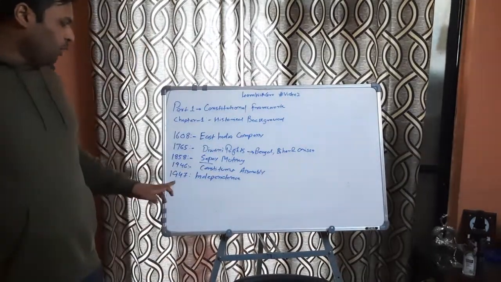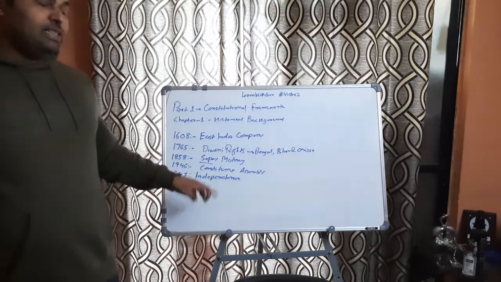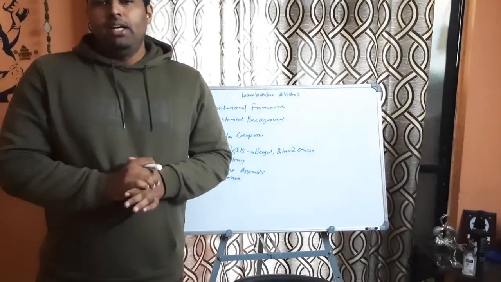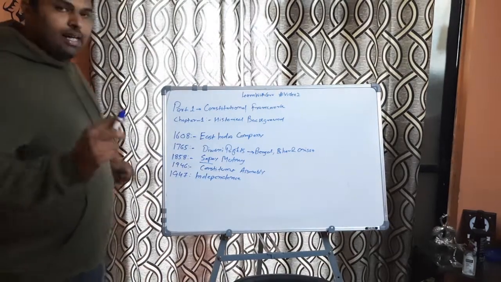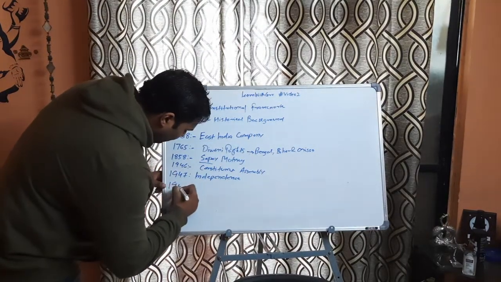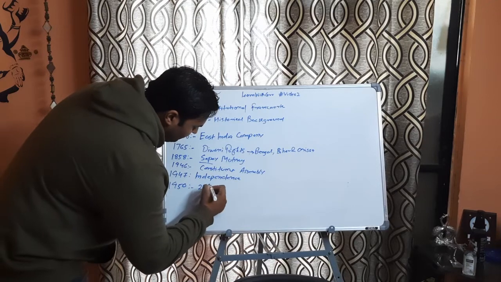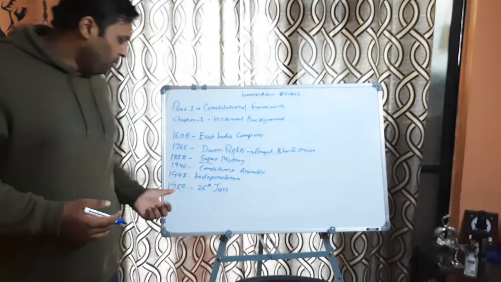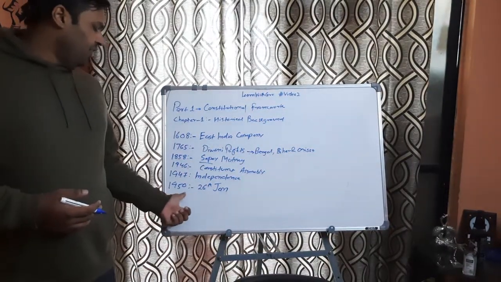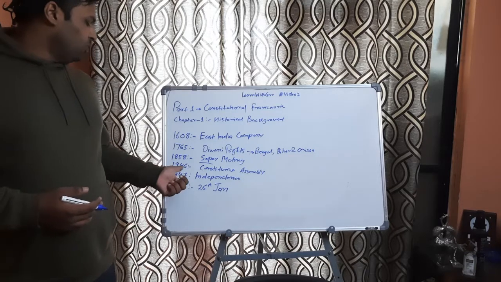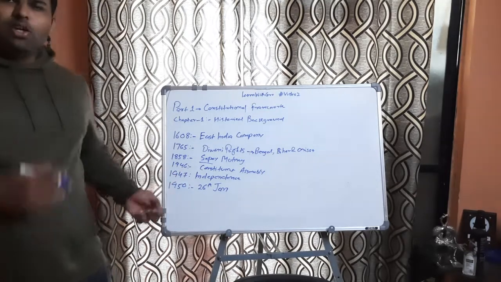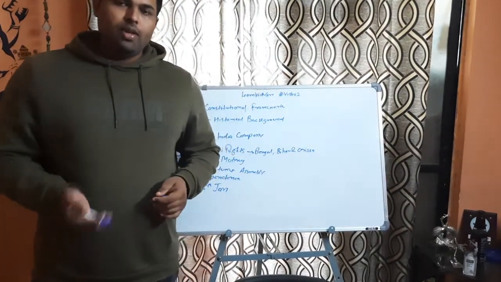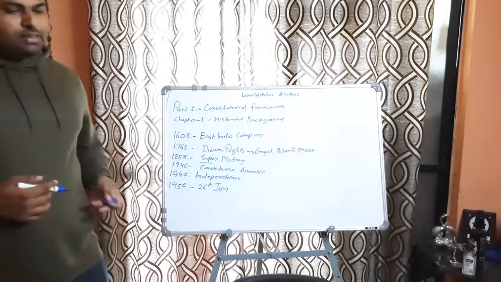Okay. So in 1947 we got independence, but in 1946 a constituent assembly was formed, and this constituent assembly worked intensively. And then in the year 1950, on 26th January, India gave itself its constitution. That is, we adopted the constitution on 26th January 1950. The Constituent Assembly was formed in 1946, so you can see it almost took us 3 years to come up with a constitution that will run the country.